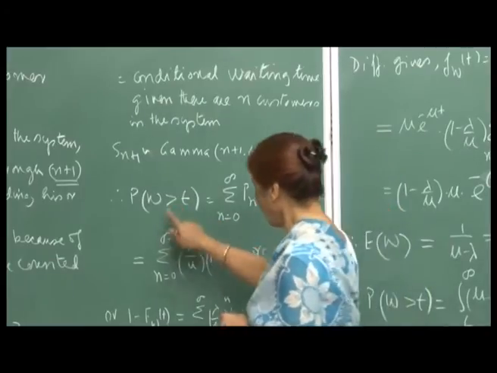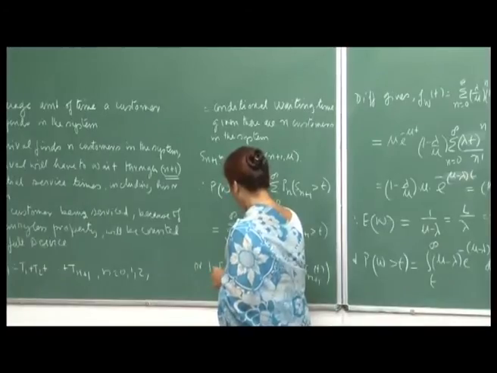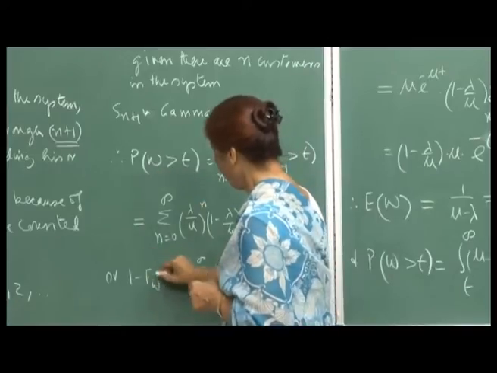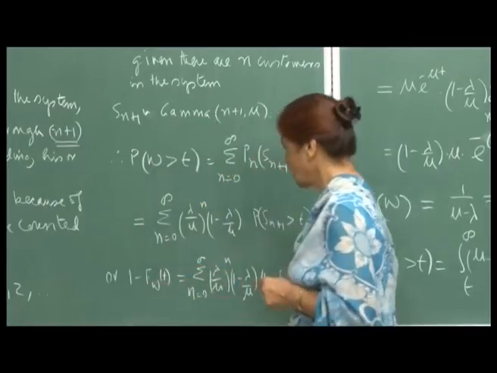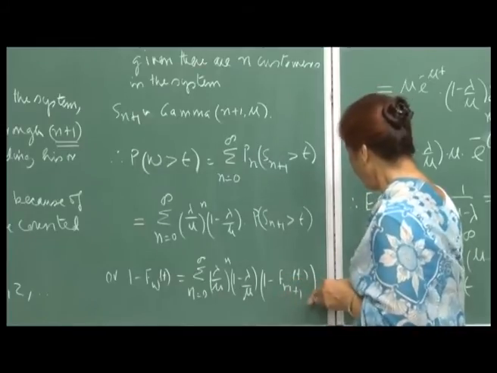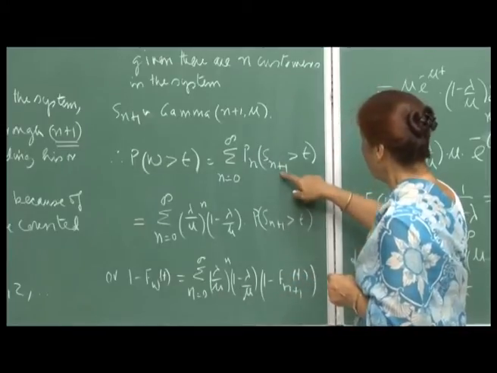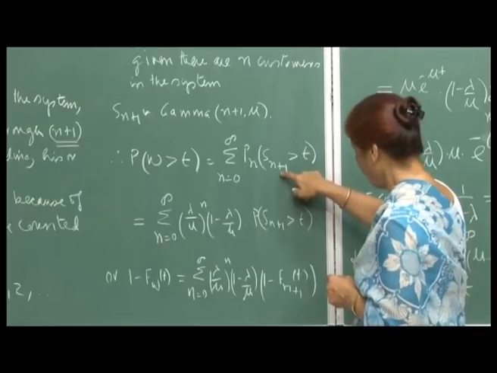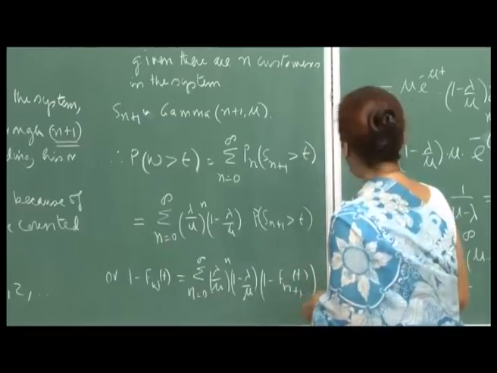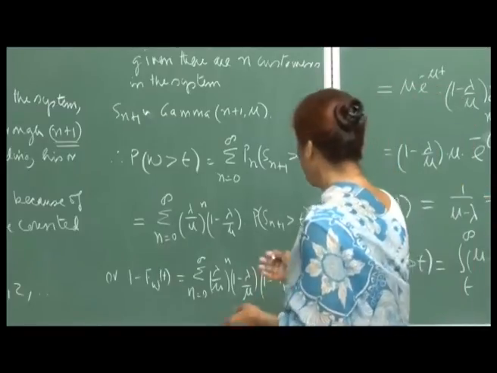So, this you can write as 1 minus F_W(t), if I am saying that F_W is the distribution function of W, and similarly F_{n+1}(t) I am denoting as the distribution function for S_{n+1}. So, therefore, this is what I can write. Now, I can just differentiate both sides.